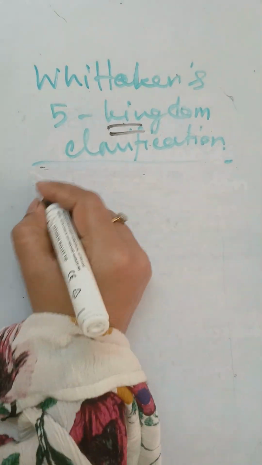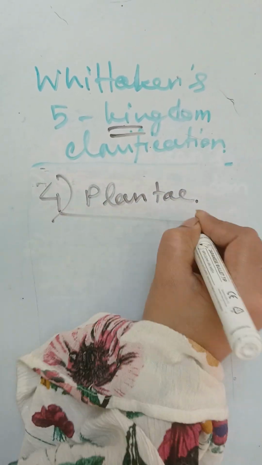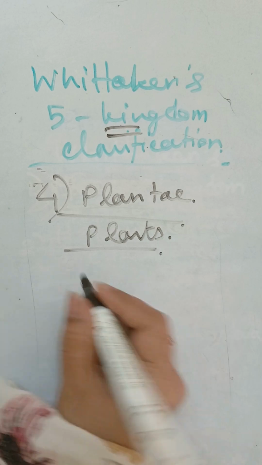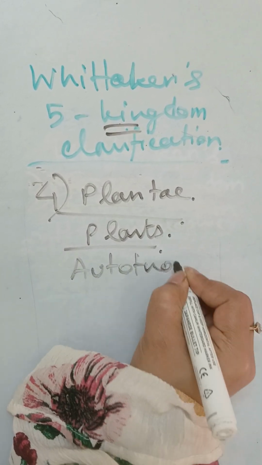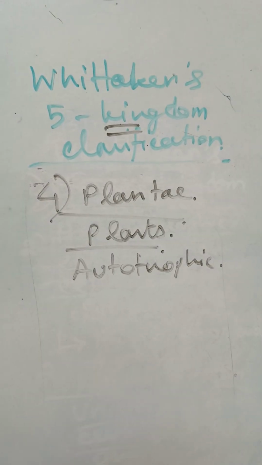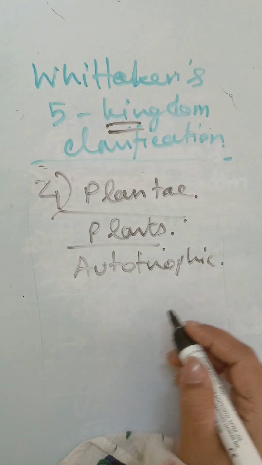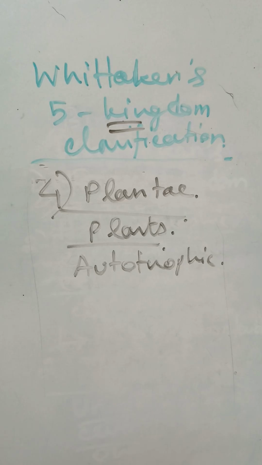Fourth one is Plantae, which means plants. Now, how will you define them? Autotrophs. Autotrophs means they can make their food on their own. So that is autotrophic organisms. And they also have a cell wall, cell membrane, etc. Cellulose containing cell wall. That is Plantae, meaning the plants.